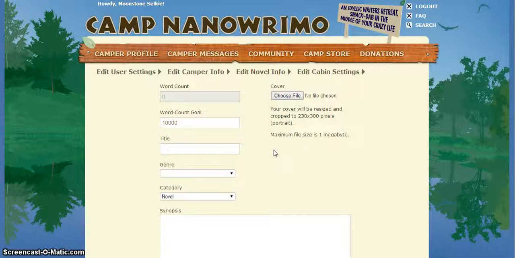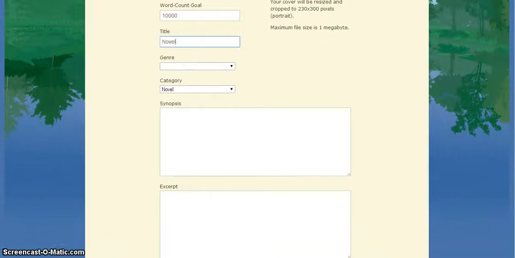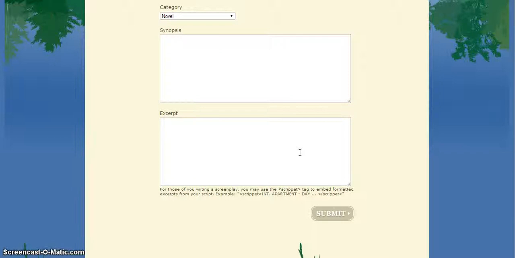I will negotiate some leniency here and there because I know that you are all busy, but I want you all to at least attempt to reach this word count, and we'll grade you partially on how much effort you put into it. After you've put in the word count, please choose a title and then choose your genre and write a brief synopsis. Because you have not yet begun your stories, you will not yet have an excerpt, but if you need help, I will help you add an excerpt after the project has begun.